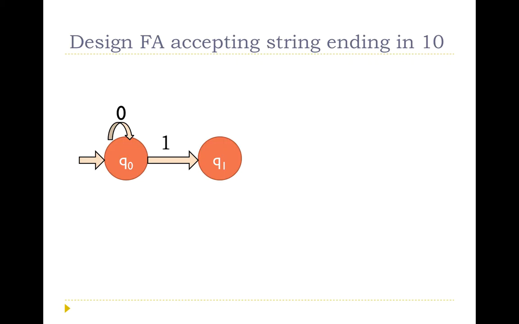Suppose the sequence is 0, 0, 0, 1. With the first 0 it is in state Q0, with the second 0 it is in state Q0, and with the 1 it has come to the state Q1. After 0, 0, 1, if there is one more 1, it has to keep waiting in the same state for a 0 to come, because it has observed the 1 in the sequence 1, 0. So the meaning of state Q1 is that it has observed 1 in the sequence 1, 0.